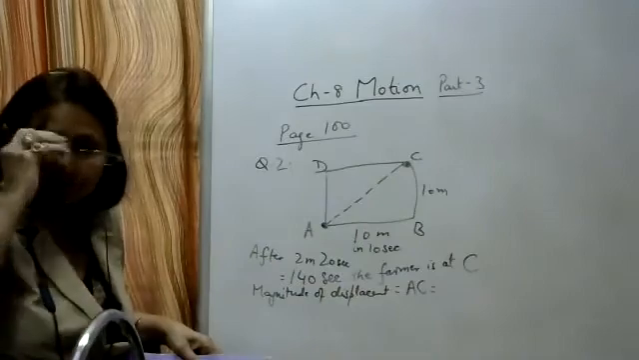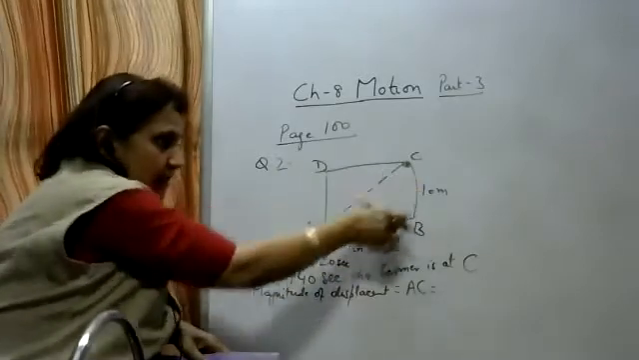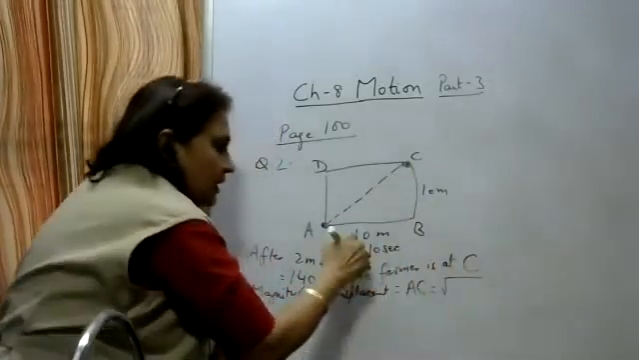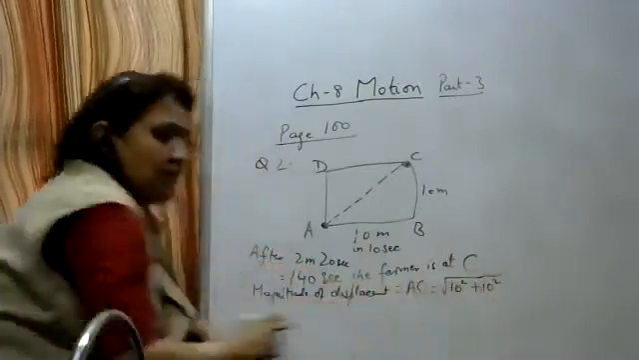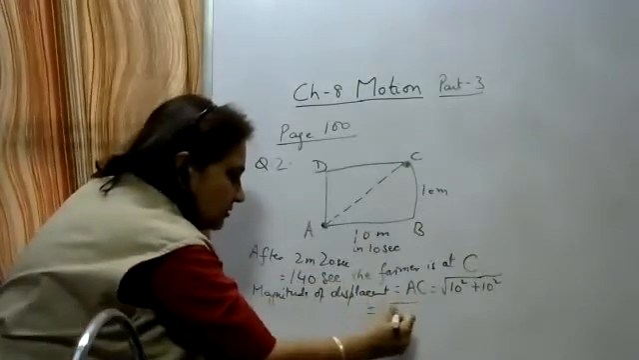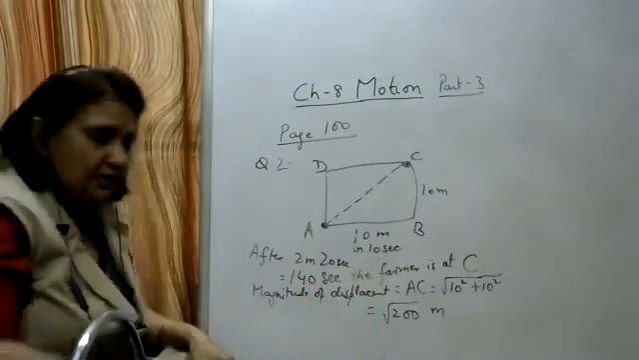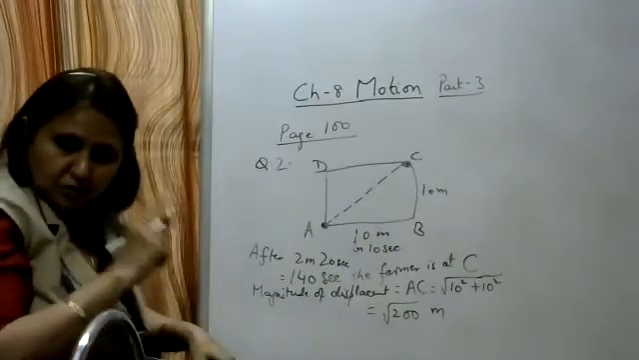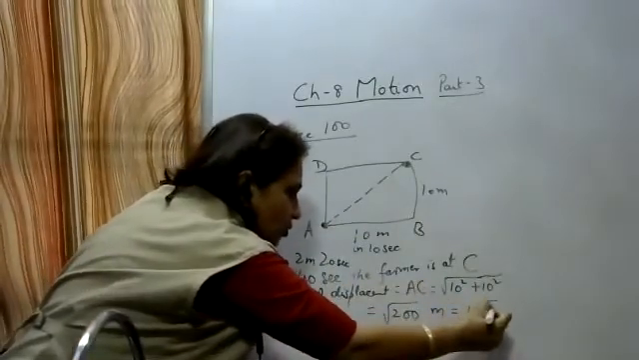Again, use the Pythagoras theorem. Pythagoras theorem states that the hypotenuse is equal to the square root of perpendicular square plus base square. So AC is equal to under root 10 square plus 10 square. 10 square is how much? 100. 100 plus 100, under root 200 meters. So what is the magnitude of displacement? Under root 200 meters, which can also be written as root of 2 into 100, root 2 into root 100. Root 100 is how much? 10. So this can also be written as 10 into root 2 meters.